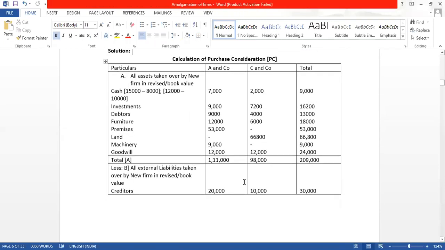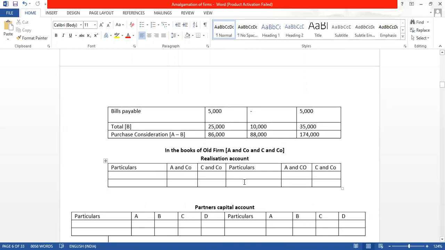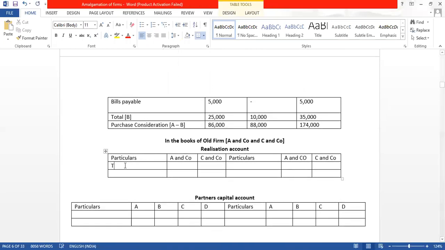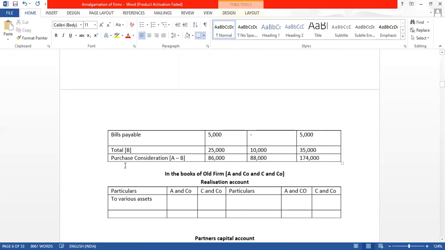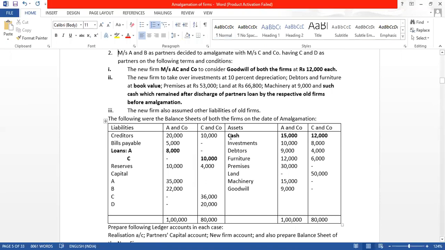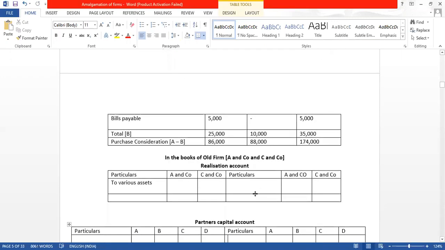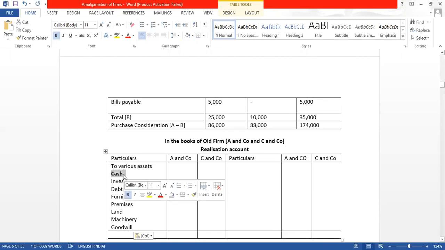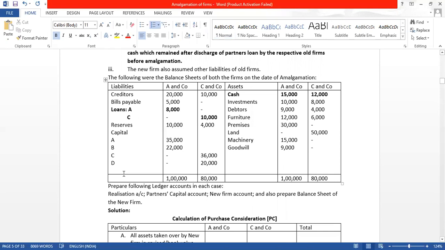So let us start our first step. Our first step is to cancel all the assets. तो asset cancel होगा तो loss रहेगा बराबर. तो debit all expenses and losses to various assets. अब क्या करना है? क्वेश्चन में जाकर we will have to copy paste all the assets, and now we will take the value, balance sheet value.